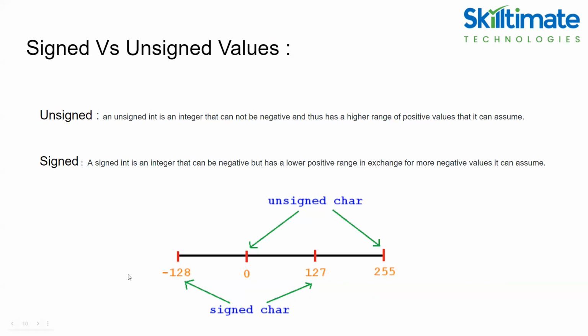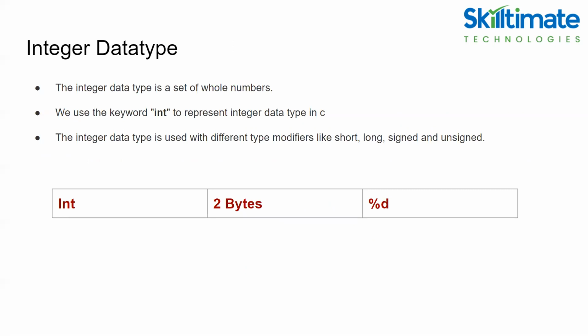For unsigned character, unsigned is not a negative value, so it starts from 0 to 255, and signed accepts both positive and negative values, minus 128 to 127. Signed accepts both negative and positive values, and unsigned only positive values.